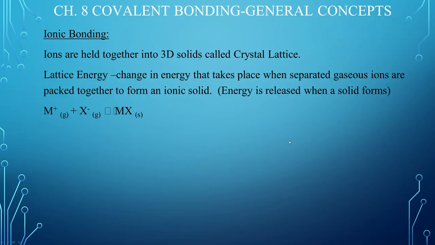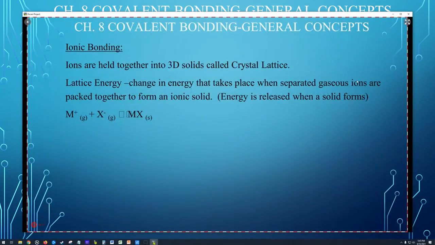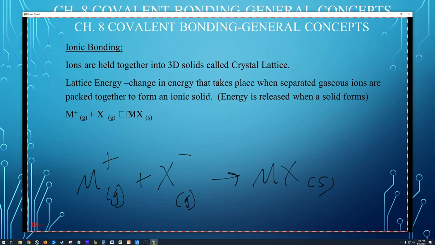All right, so let's draw some Lewis dot diagrams. Well, not yet. Let's do ionic bonding. Ions and ionic compounds are held together into 3-dimensional solids called crystal lattices. A lattice energy is the change in energy that takes place when separated gas ions are packed together to form an ionic solid. So we take a metal ion in a gas state, and a non-metal ion in a gas state, and we pack them together to make a solid. So that's the lattice energy, and that is proportional to Coulomb's law.